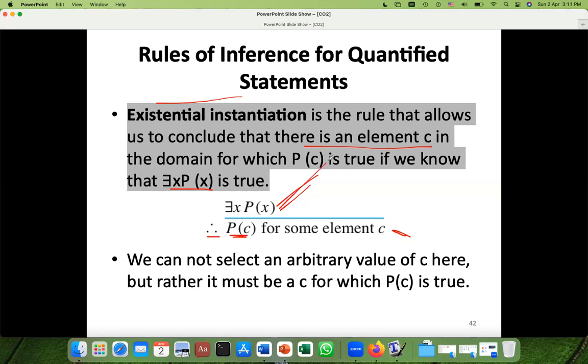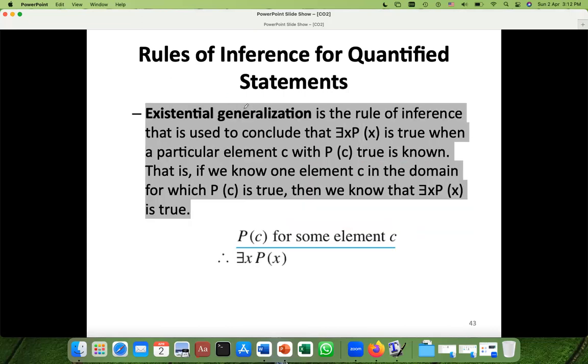This one would be given, and if this premise is true, then we can say that P(c) is true for some element c. Only you have to use there exists. Rest of the things are almost the same.